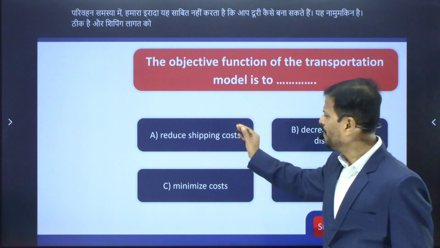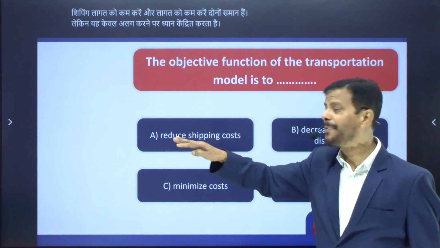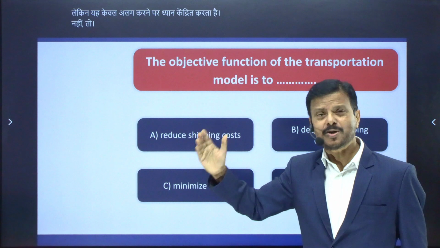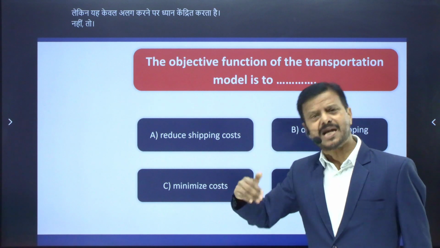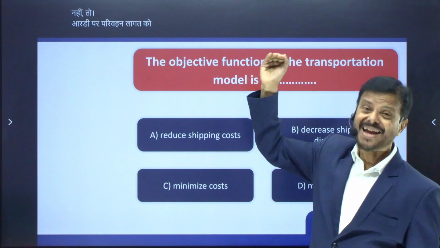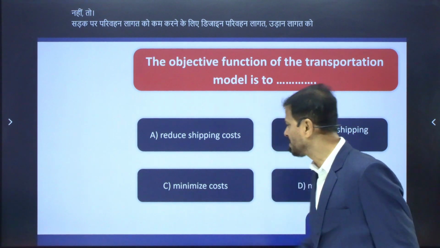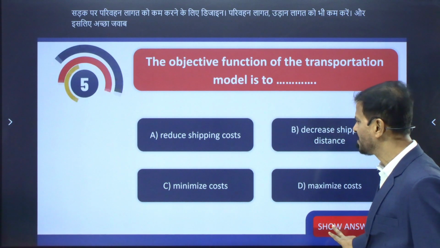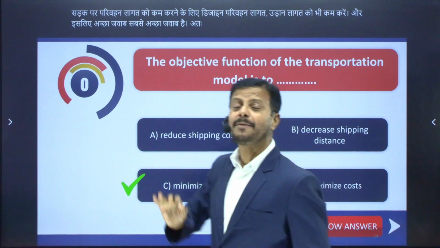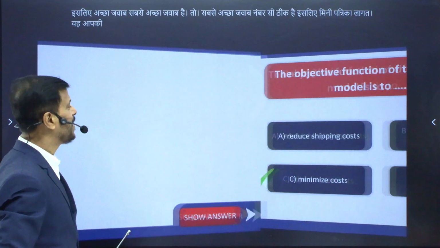Reduce shipping cost and minimize cost are both similar, but the first focuses only on shipping cost. Shipping means by sea. The transportation problem model is designed to minimize transportation cost on road, and the transportation cost on a flight as well. Therefore the best answer is number C, minimizing cost. This is the objective function of the transportation problem.